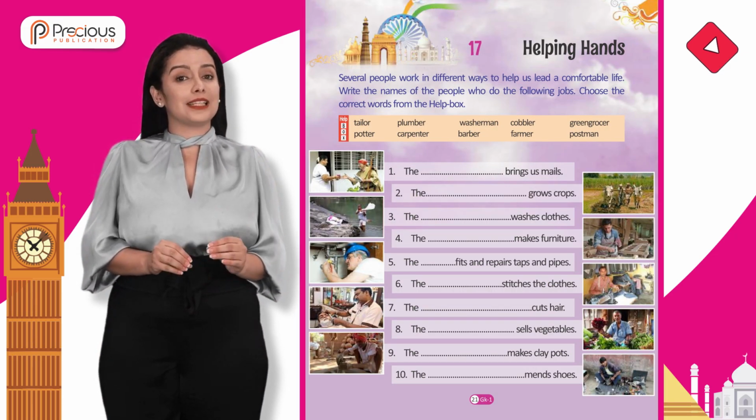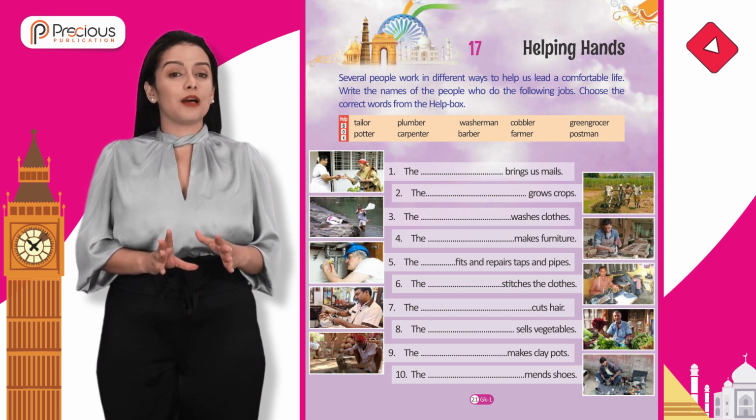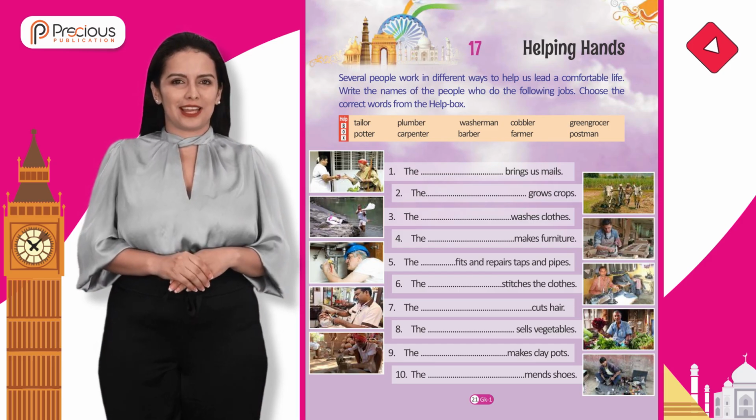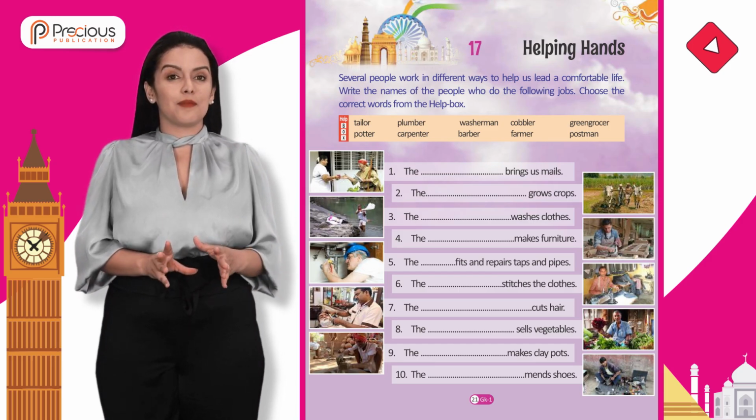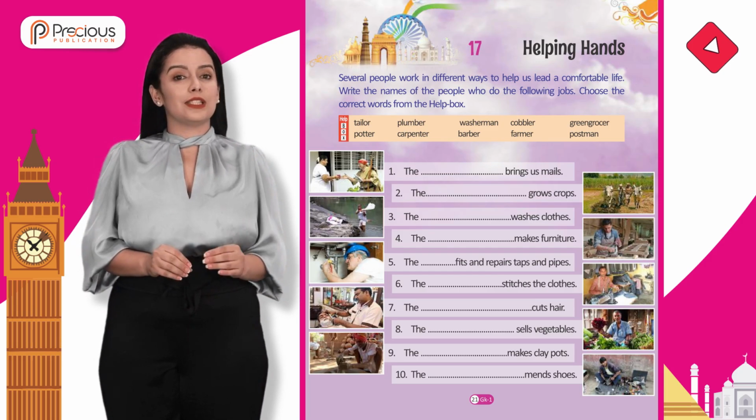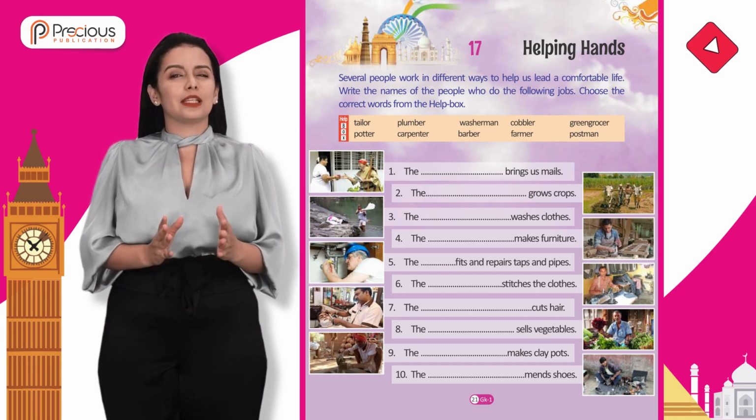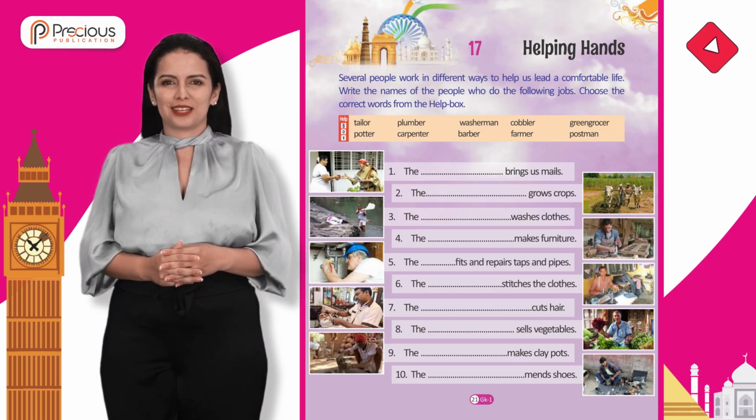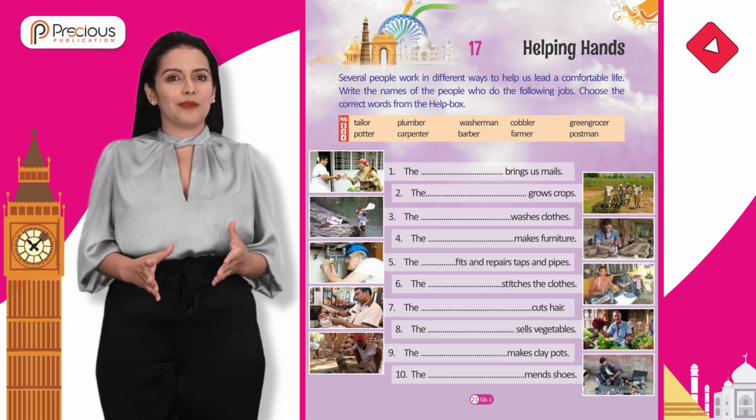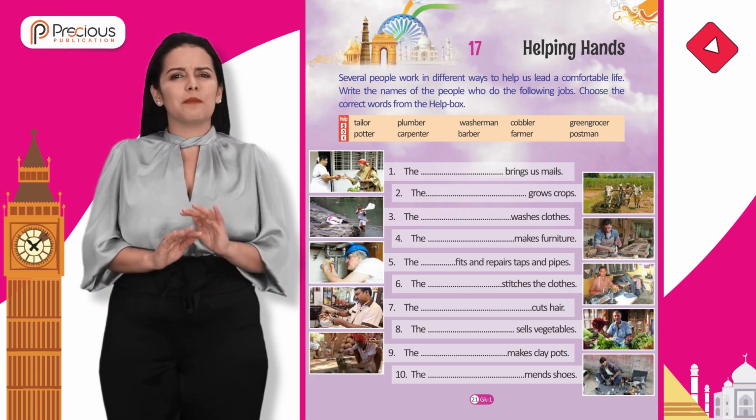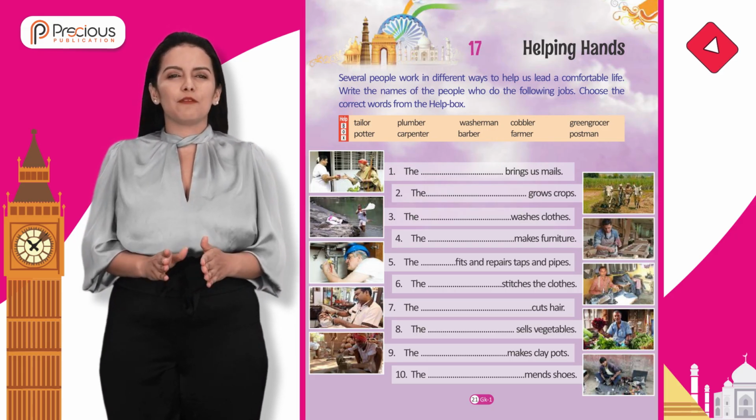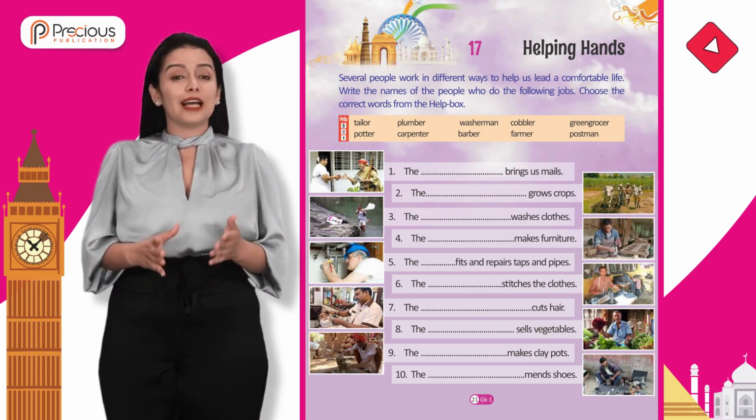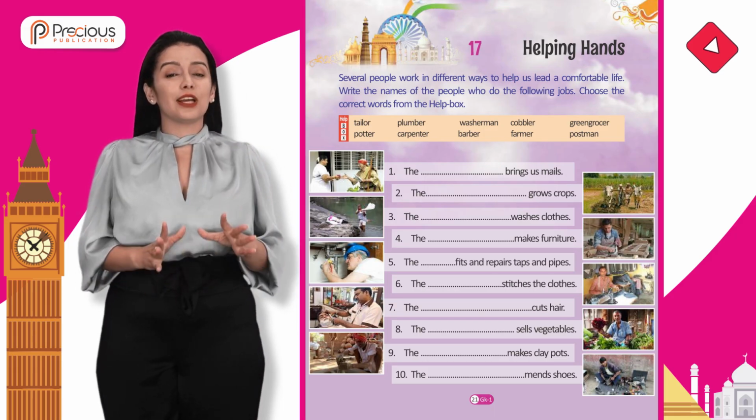Chapter 17. Helping hands. Several people work in different ways to help us lead a comfortable life. Write the names of the people who do the following jobs. Choose the correct words from the help box. Help box. Tailor, potter, plumber, carpenter, washerman, cobbler, barber, farmer, greengrocer, postman.